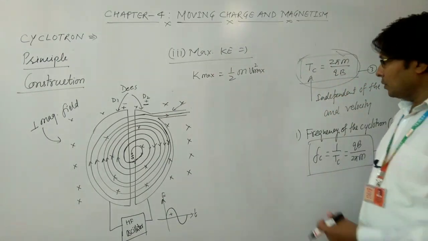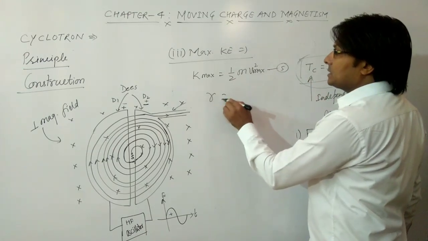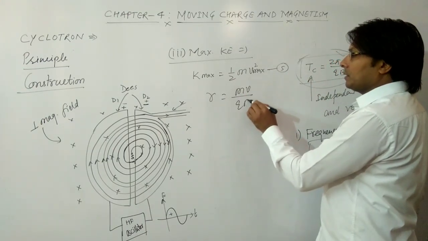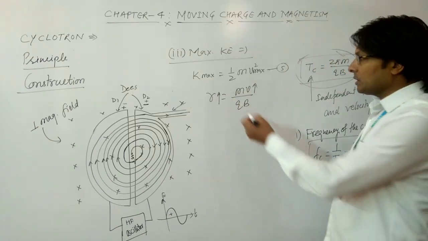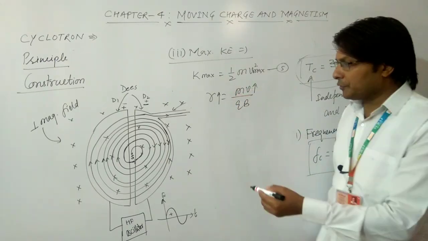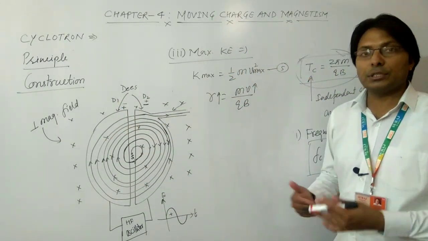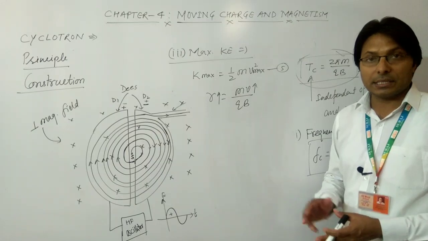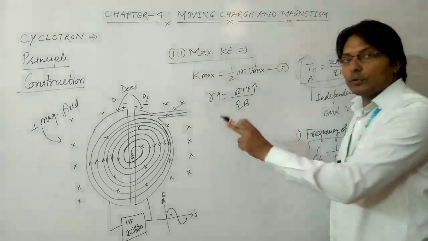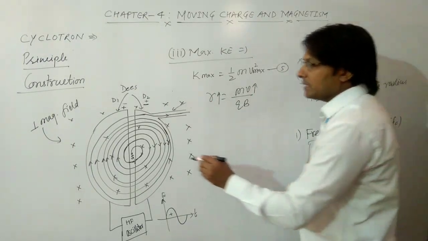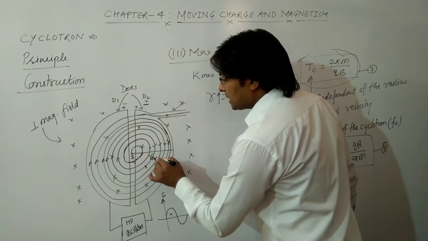Now we have the formula of radius with us, and the formula of radius was r equals mv upon qB. So as the radius increases, velocity also increases, because all other parameters are constant. If the radius of this circular path is increasing, definitely the velocity of the charged particle is also increasing accordingly. So for maximum velocity, what should be the value of this radius? You will say the maximum radius, and the maximum radius can be the radius of these Ds. So suppose I denote the radius of this D as r max.